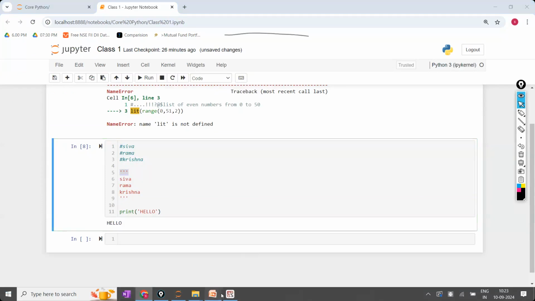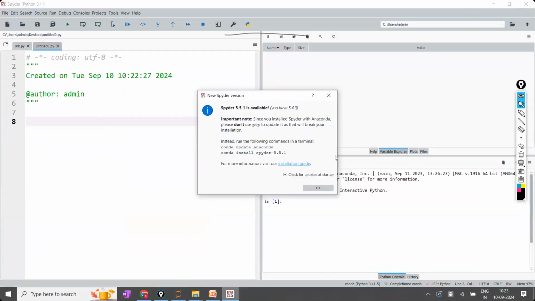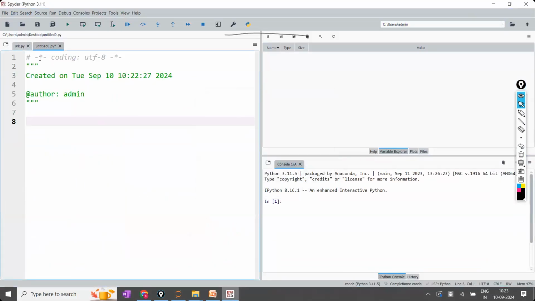Right? So in the Spyder, by default, it will show you this initially. This is called a single line comment. This is called a multi-line comment. And if you try to execute, it will ignore them. Those lines are ignored. If they are there, not a problem. If you delete them, also not a problem. It will be ignored by Python.